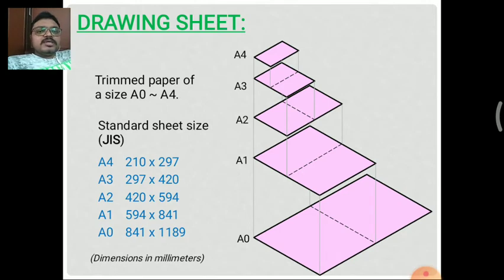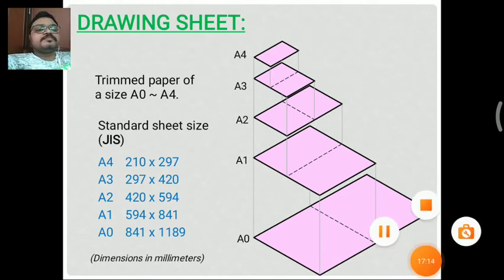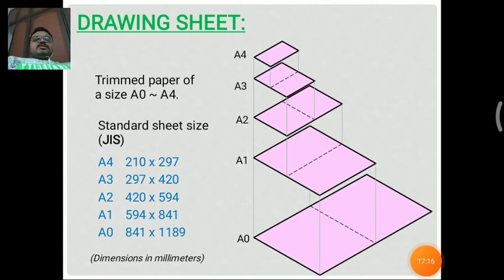So these are the different types of drawing sheets used in engineering drawing. For drawing a diagram or a pictorial graph, you can use all of these drawing sheets. So these are the different drawing sheet specifications.